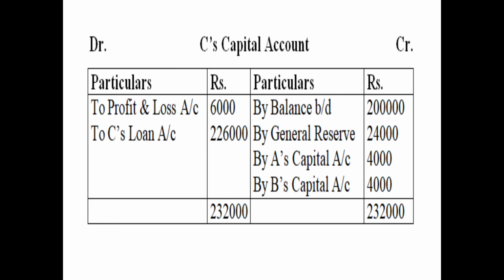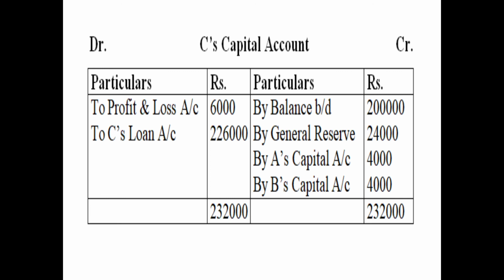Then we have put the general reserve share on the credit side, by general reserve 24,000, that is the share of C. Then on the credit side, we have shown the goodwill contribution by the gaining partners, that is by A's capital account 4,000 and by B's capital account 4,000. On the debit side, we have shown the share of the retiring partner out of the accumulated loss, that is to profit and loss account 6,000. After putting up all the items, we have compared the credit side with the debit side, and we found that the closing balance of C is coming to 2,26,000.